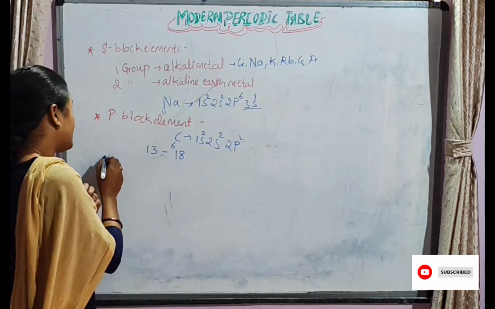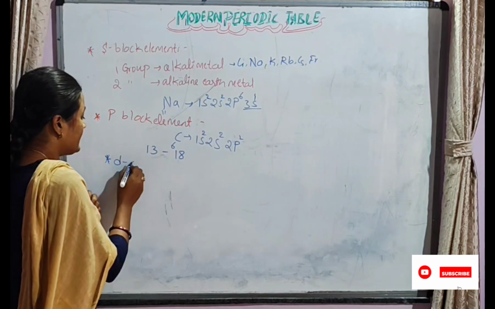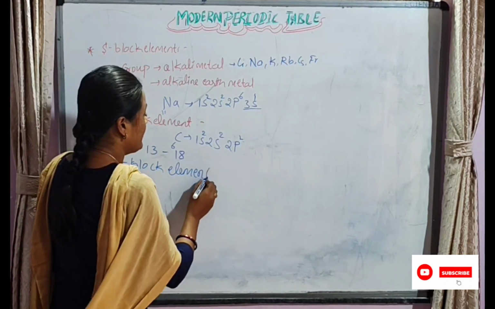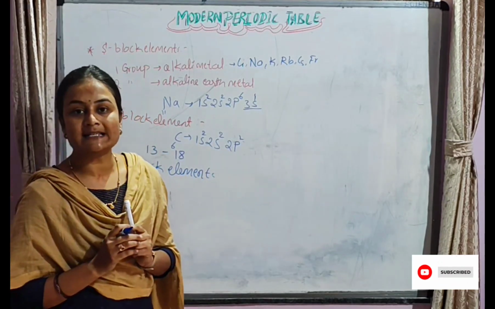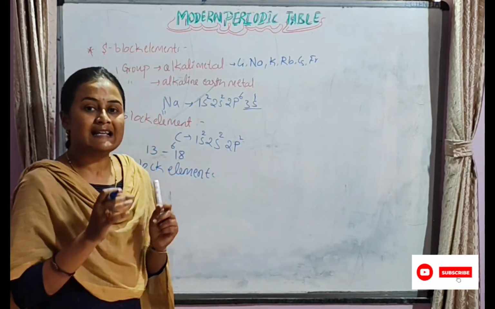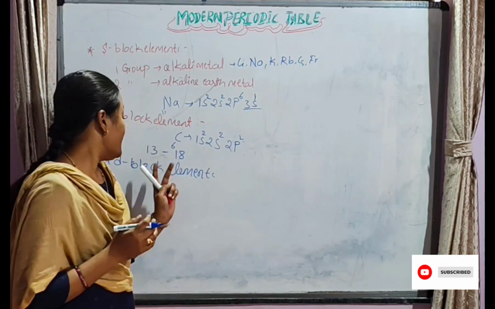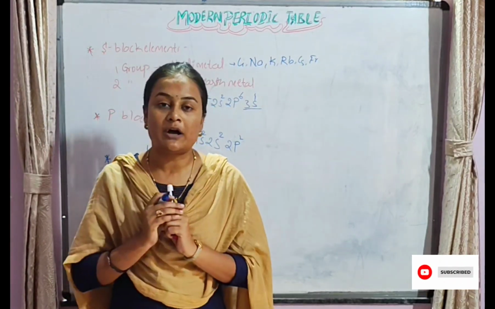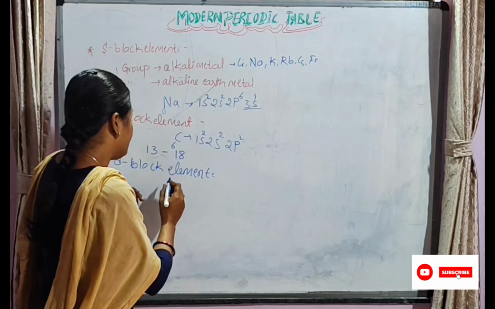The next block is the d block. D block elements are those in which the last electron enters the d orbital. As shown in the periodic table, d block elements are present between the s block and the p block. Scandium is an example.